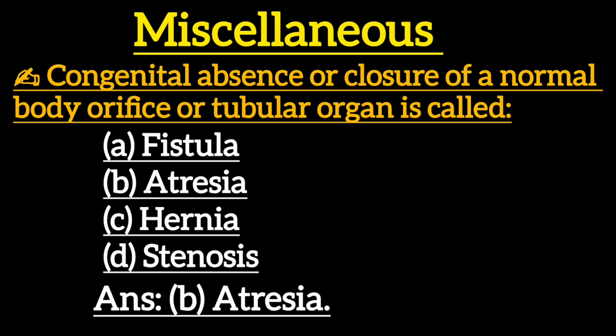Next one is, congenital absence or closure of a normal body orifice or tubular organ is called option A, fistula, option B, atresia, option C, hernia, option D, stenosis. Correct answer is option B, atresia.